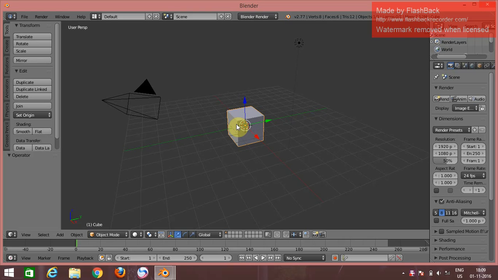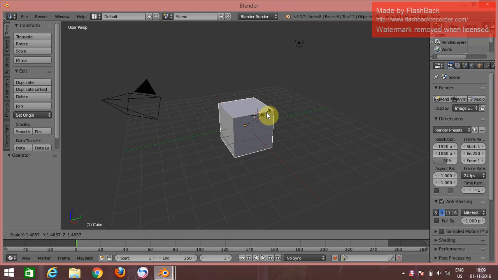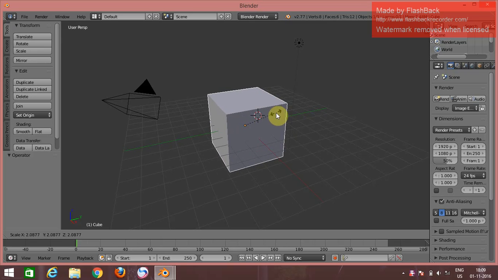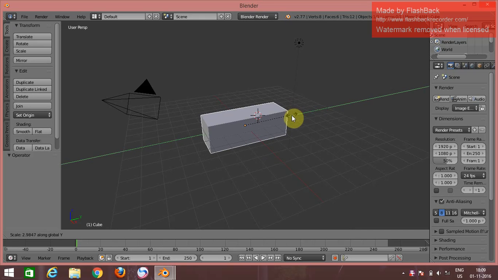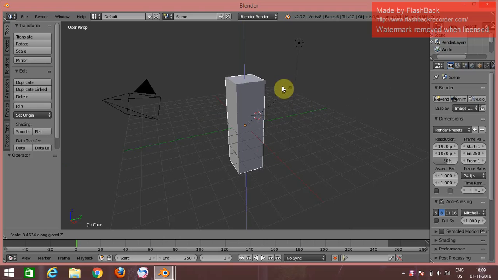Now, I'm going to explain how to create a chair. Let's see how. Click on the object. Press S to resize the cube. After pressing S, press X for enlarging the cube in the x-axis, then press Y for enlarging the cube in the y-axis, then press Z for enlarging the cube in the z-axis.